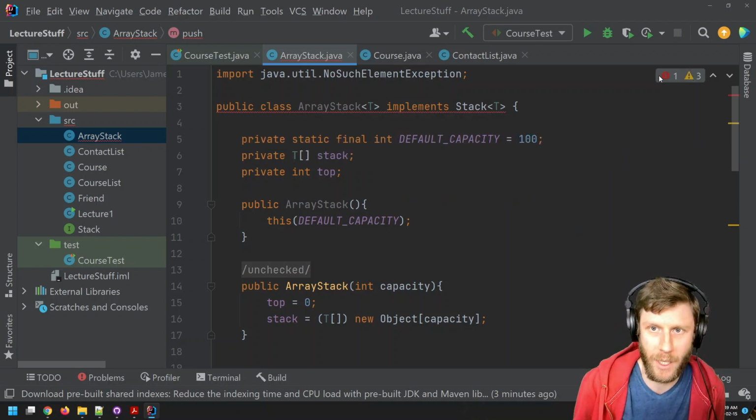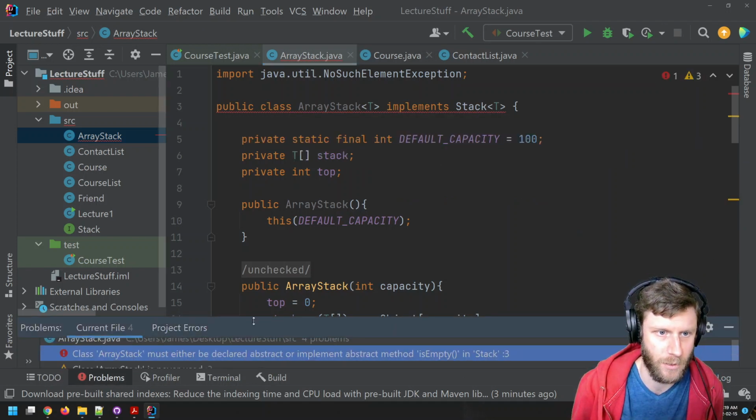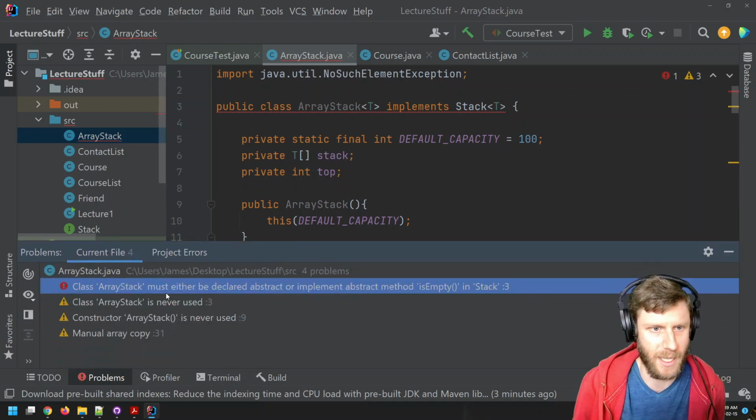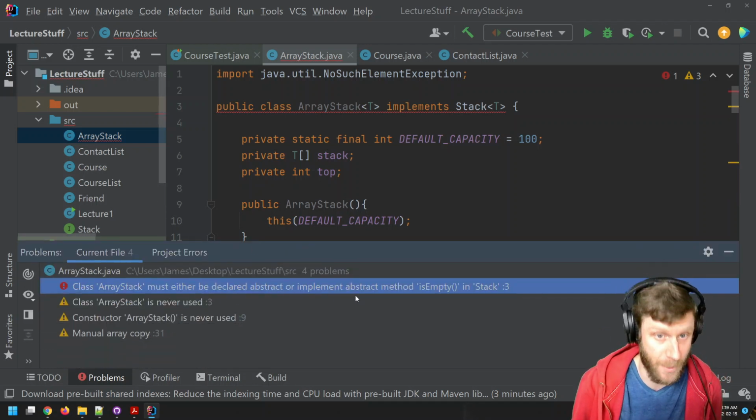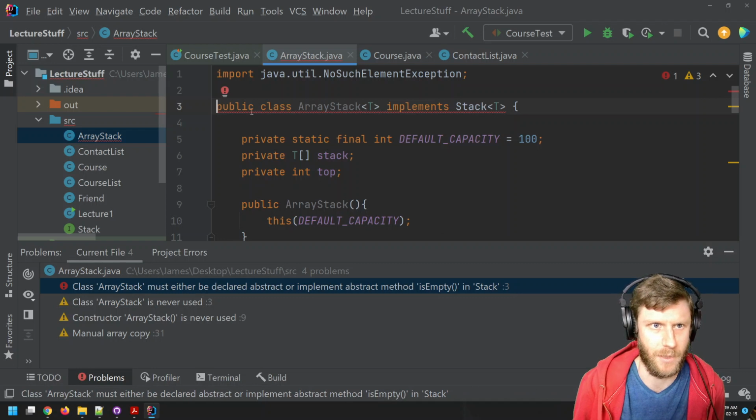I've got a bug here. It's saying, well, hold on: Class ArrayStack must either be declared abstract or implement abstract method isEmpty in Stack.